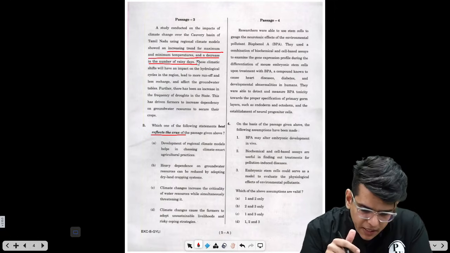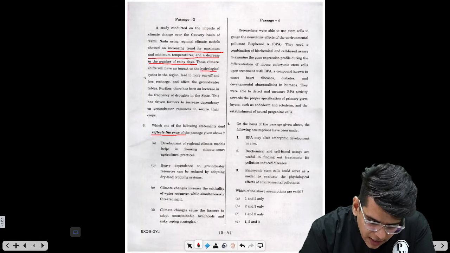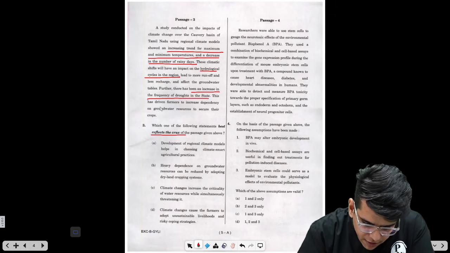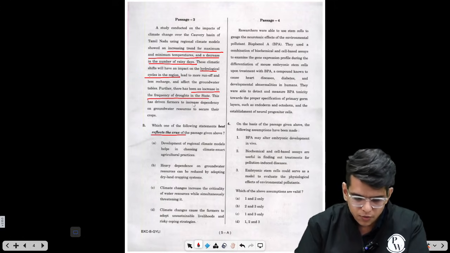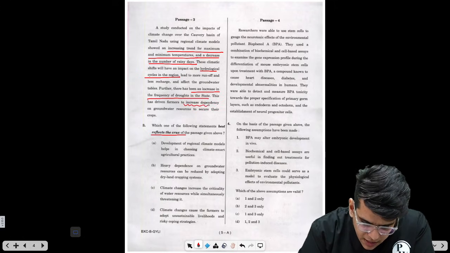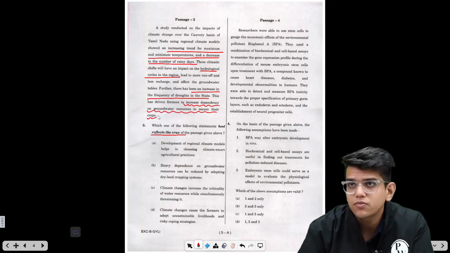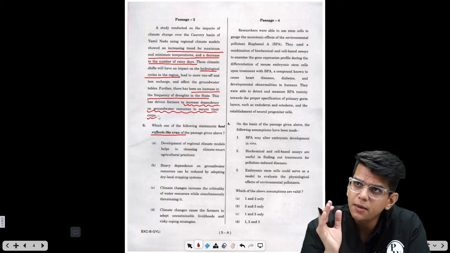These climatic shifts will have an impact on the hydrological cycles of the region, leading to more runoff and less recharge, and affecting the groundwater tables. Further, there has been an increase in the frequency of droughts in the state. This has driven farmers to increase dependency on groundwater resources to secure their crops. So climate change is causing all these difficulties, and they have to change their practices.